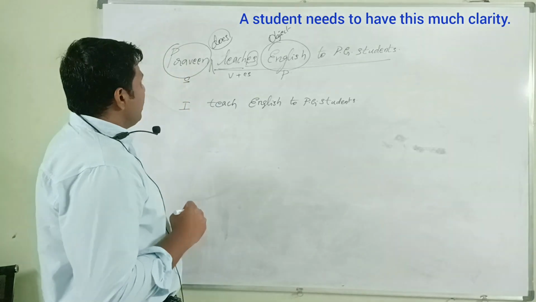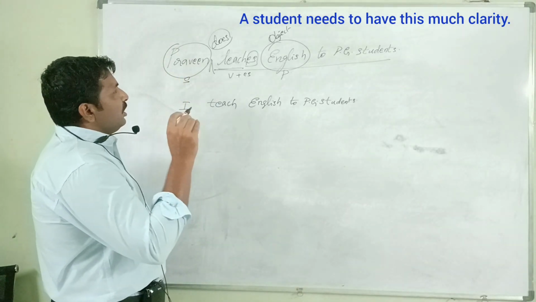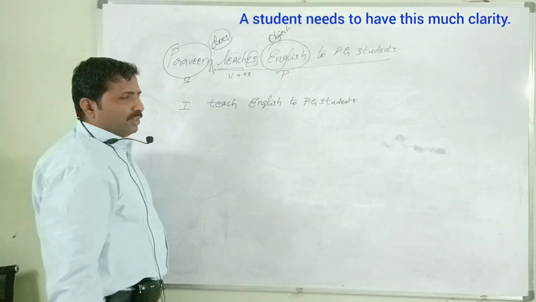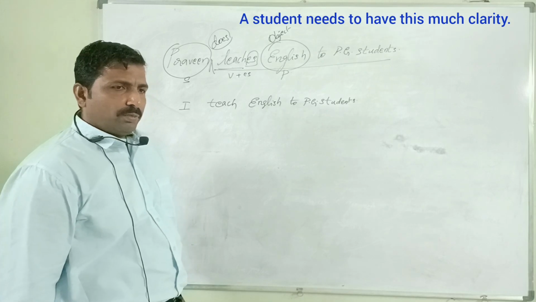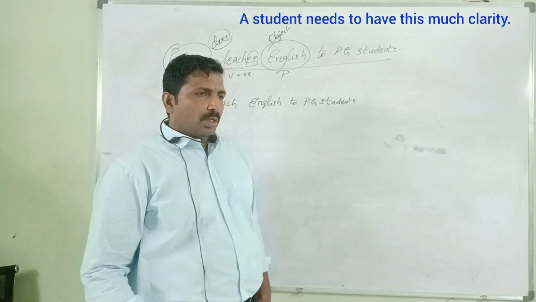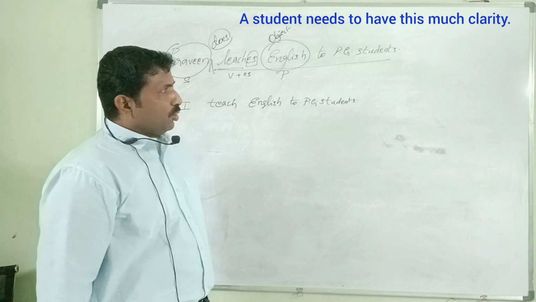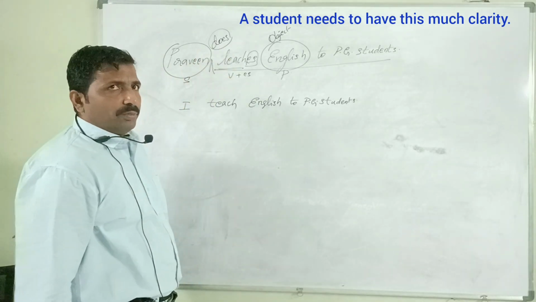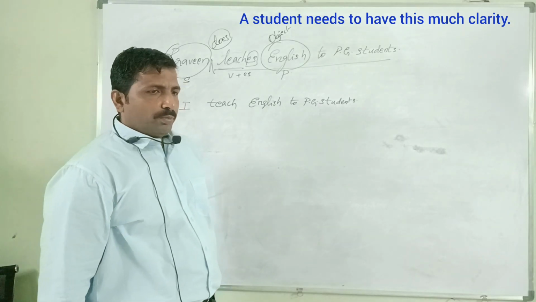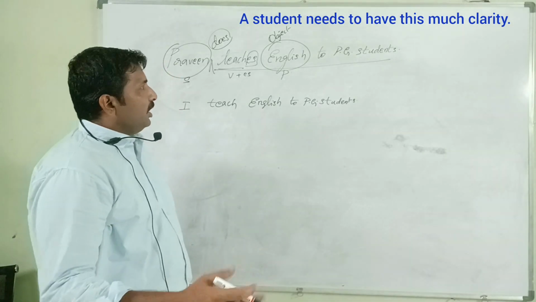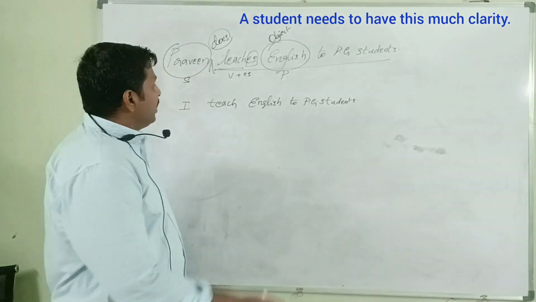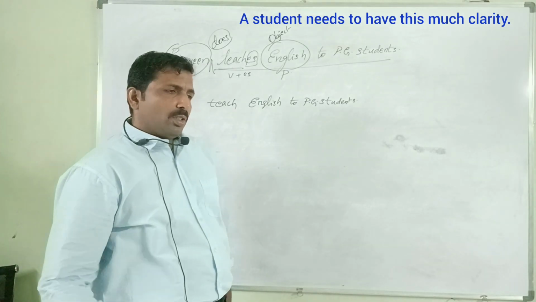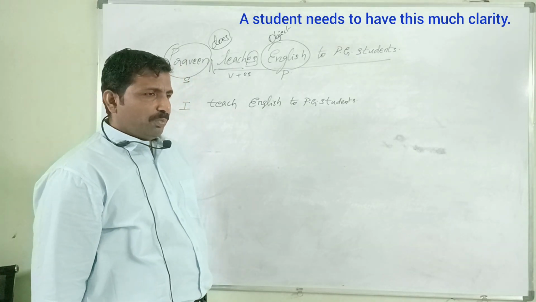Anyway, Praveen teaches English to PG students. The auxiliary verb is does. Negative sentence of it: Praveen does not teach English to PG students. Yes or no question: Does Praveen teach English to PG students? Negative yes or no question: Does not Praveen teach English to PG students?